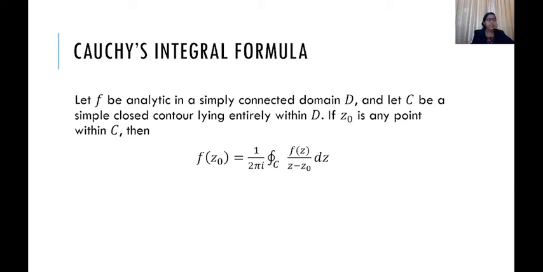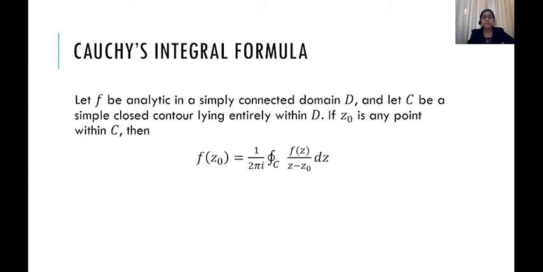We obtain this formula with the help of the Cauchy-Goursat theorem, which we studied in the previous section. So let's move on to the simple proof of this formula.